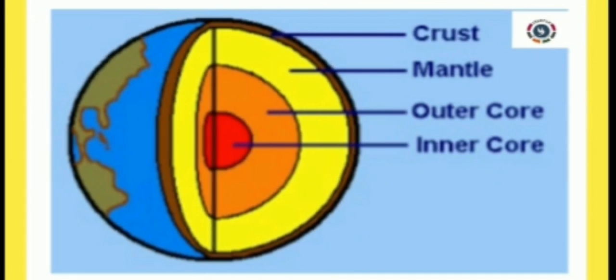The Earth can be divided into three layers. The uppermost layer is the crust, beneath the crust is the mantle layer, and the innermost layer is the core. The core layer is also divided into inner core and outer core. Like this, Earth has three layers.